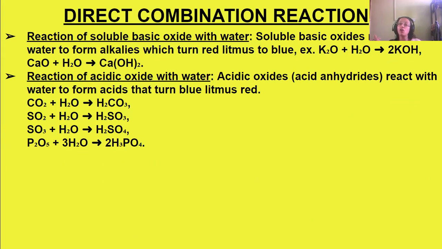Then reaction of acidic oxide with water. We know acidic oxides are generally non-metallic oxides, or you can say these acidic oxides can be named as acid anhydrides. They react with water, forming acids which turn blue litmus paper red, like carbon dioxide with water forming carbonic acid, sulfur dioxide reacting with water to form sulfurous acid, sulfur trioxide with water forming sulfuric acid, phosphorus pentoxide reacting with water to form phosphoric acid.